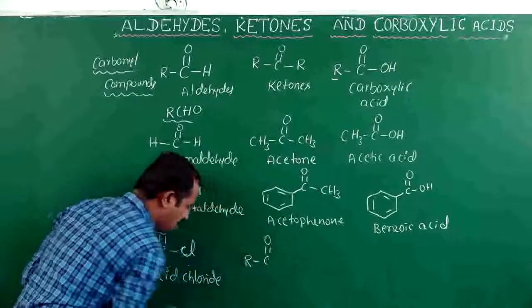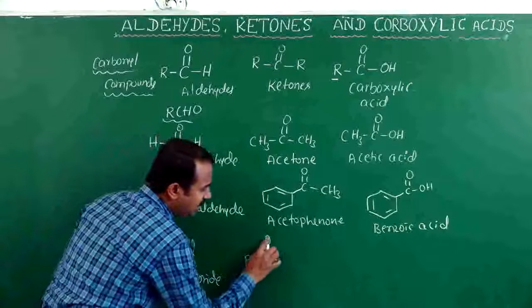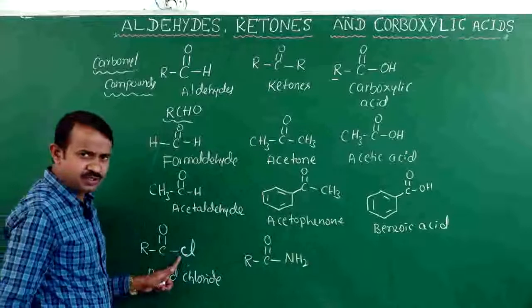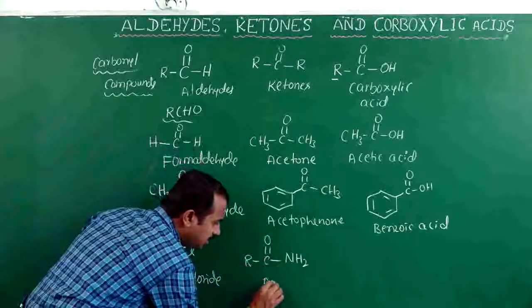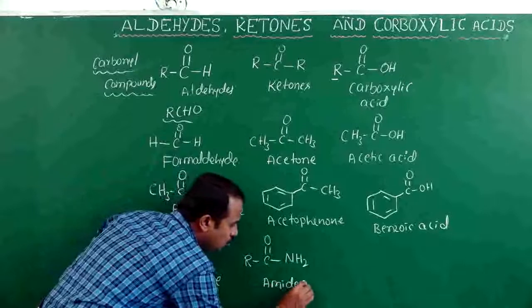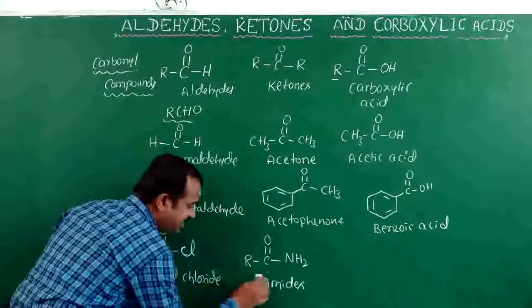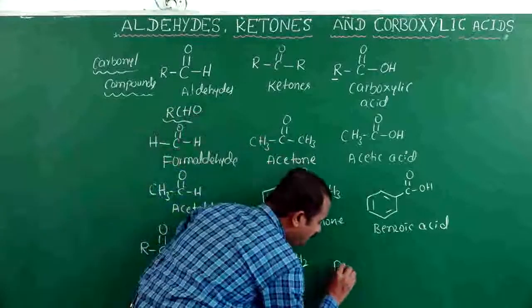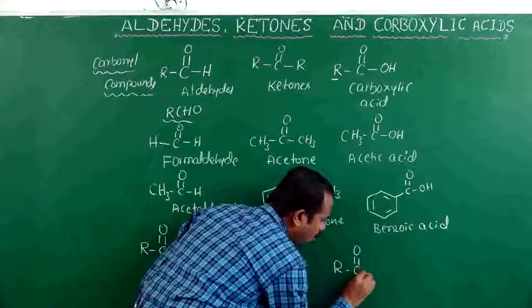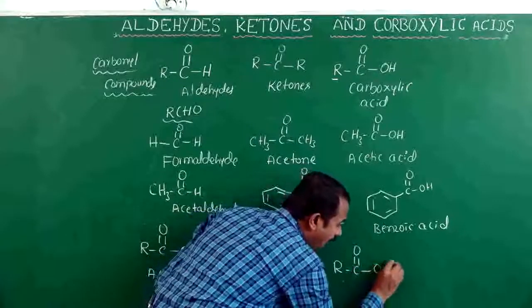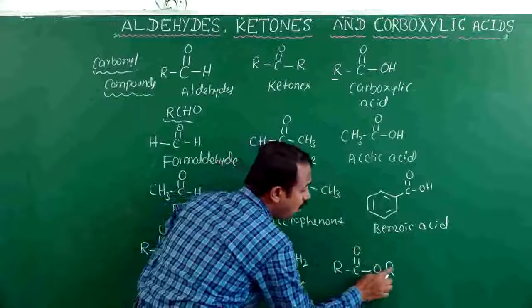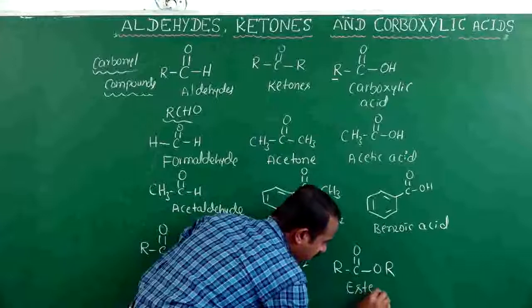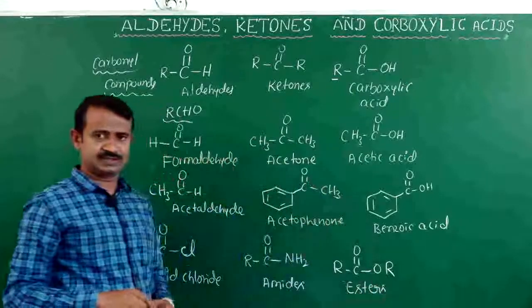Suppose I take R C double bond O, where the carbonyl compound is attached to NH2, the amide functional group, we call these acid amides. Suppose RC double bond O, OR, RCOOR is the general formula of esters.